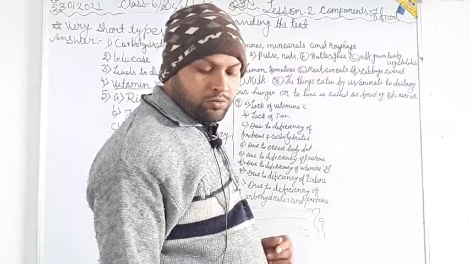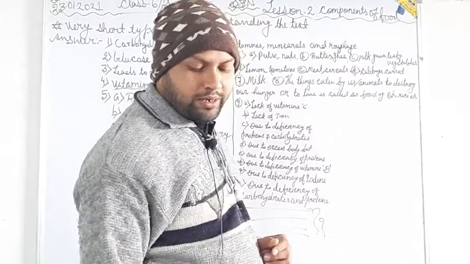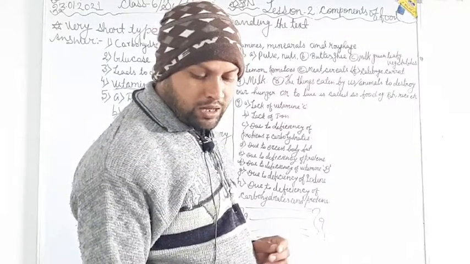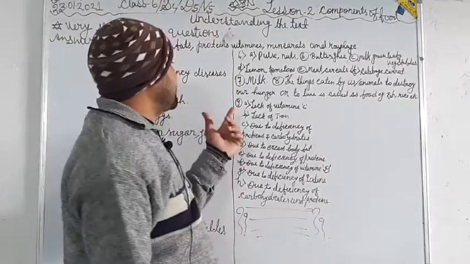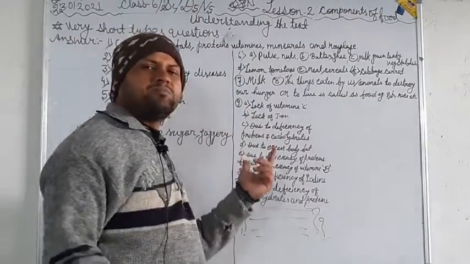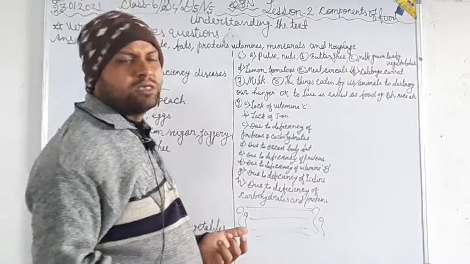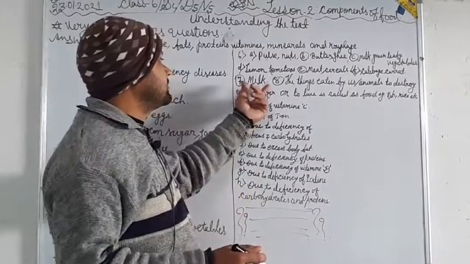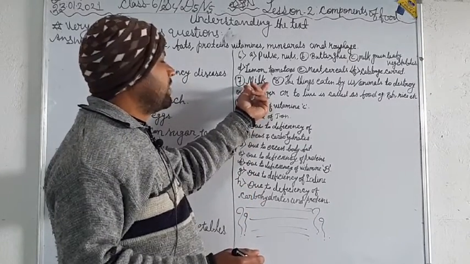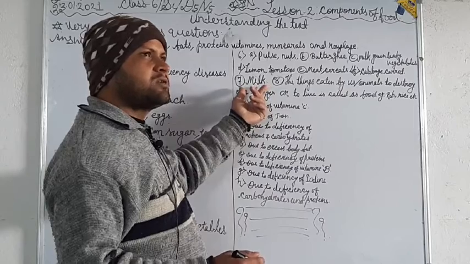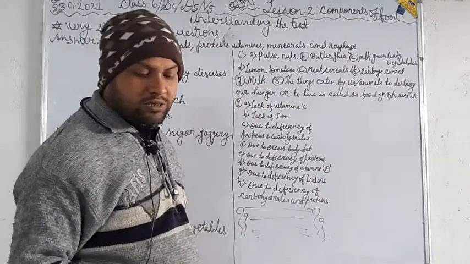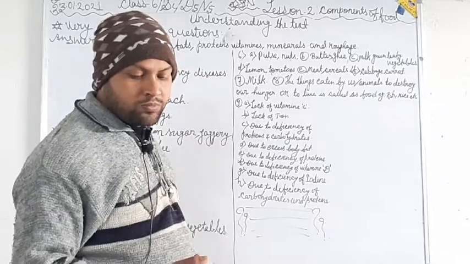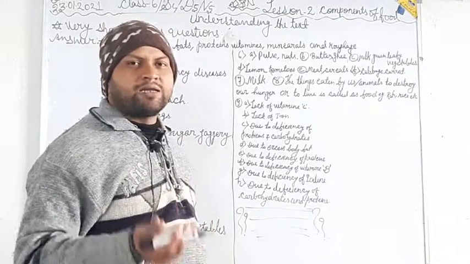Now question number 7: name one food item which is rich in calcium. Very easy question and very easy answer. Only one word to answer it: milk, which is useful for us to provide calcium.